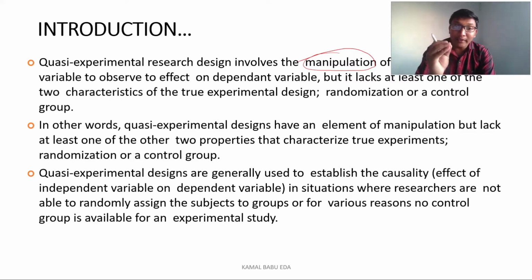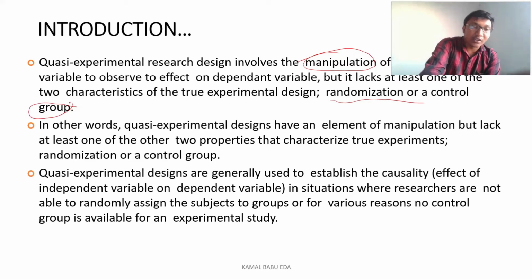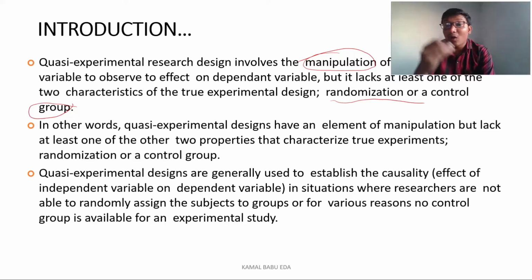If you go to the true experimental research design, we have randomization and also a control group. But the quasi-experimental research design lacks at least one or two of the characteristics of the true experimental research design. That's what it lacks: randomization and the control group. Either randomization will be absent, or the control group may be absent, or both will be absent. So these are the characteristics of a quasi-experimental research design.